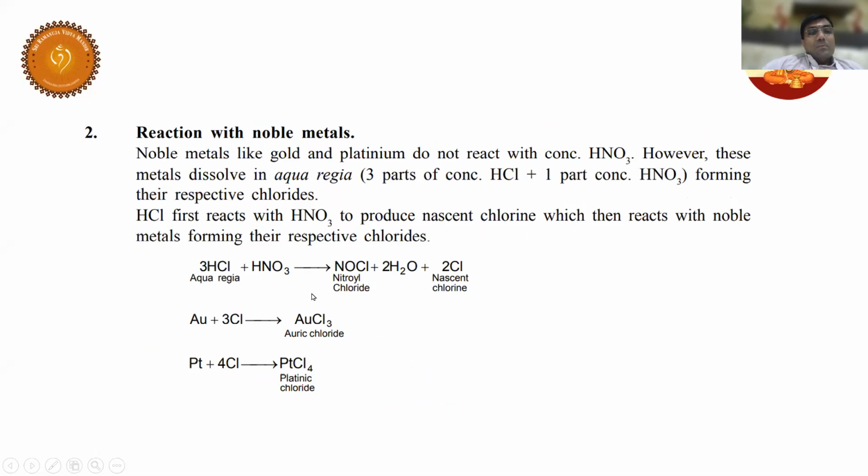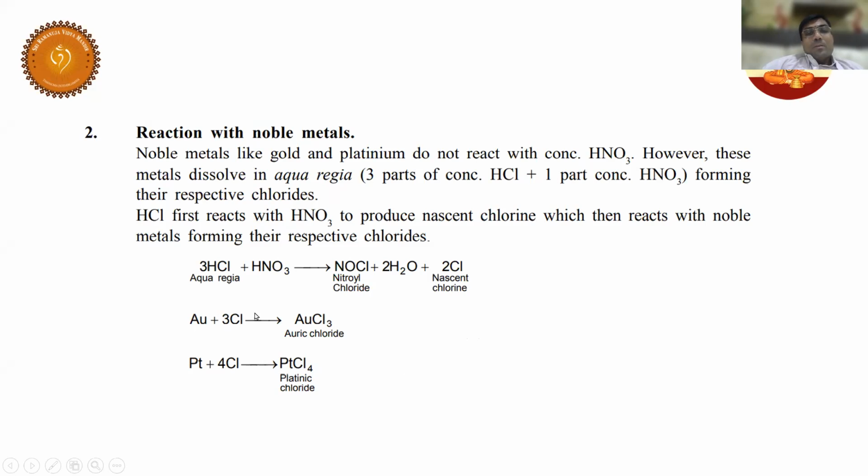Okay. And now, noble metals. Noble metals are slightly different. So, what is aqua regia? 3 parts of HCl and 1 part of HNO3 is called aqua regia. Why is gold dissolved in aqua regia? Because it forms nascent chlorine. This nascent chlorine will react with gold and form AuCl3. Similarly, platinum also will dissolve, it becomes PtCl4.